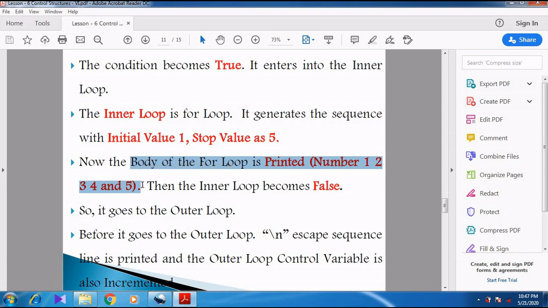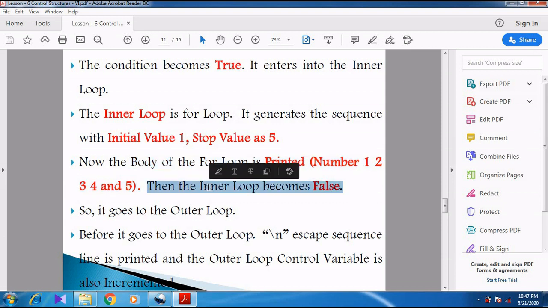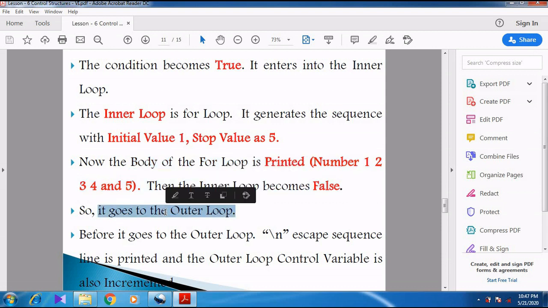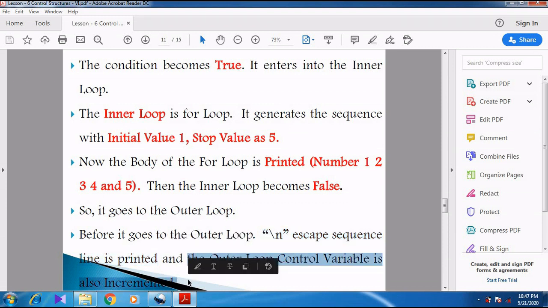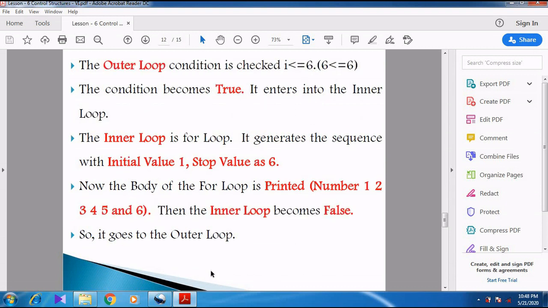The numbers 1, 2, 3, 4 and then 5 will be printed. So again the inner loop becomes false. Again it goes to the outer loop. So before going to the outer loop, the \n escape sequence is printed, and then the outer loop control variable is incremented. So now when it is incremented, 5 plus 1, it becomes 6.